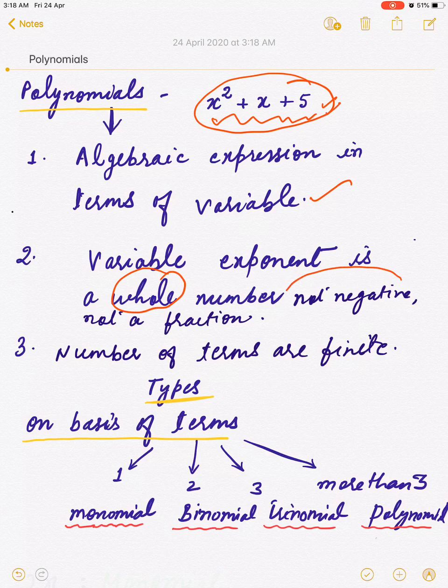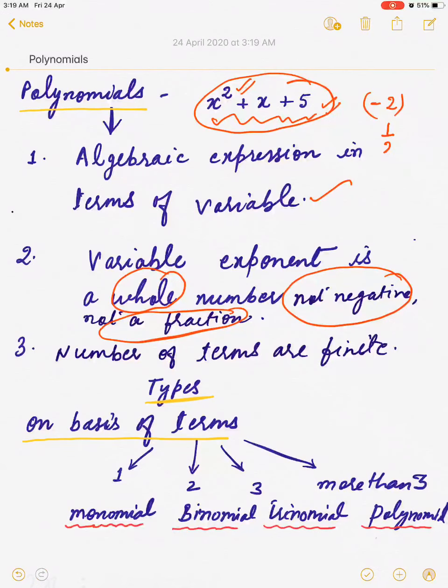It should not be negative, and it should not be a fraction. Means the power of variable should be a whole number. It cannot be a negative number, and it cannot be a fraction number as well.